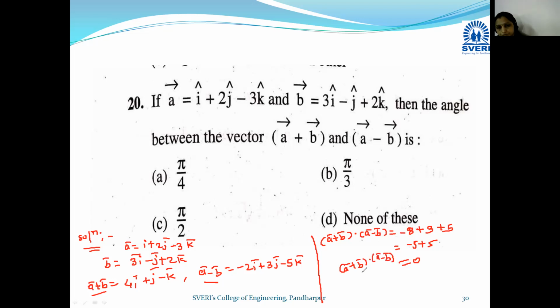So we know that if the dot product of two vectors is 0, then we can say that the two vectors are orthogonal vectors or perpendicular vectors. Okay, so the angle between them is, what is the angle between them, yes, pi/2. Okay, so which option is correct? Yes, option number C. Okay, so in this way we find the angle between them. Okay, now let's move towards the next example.